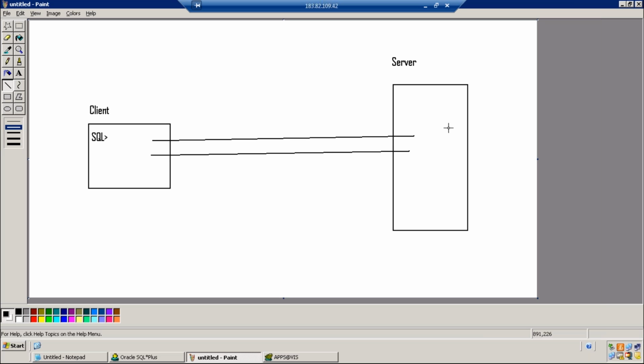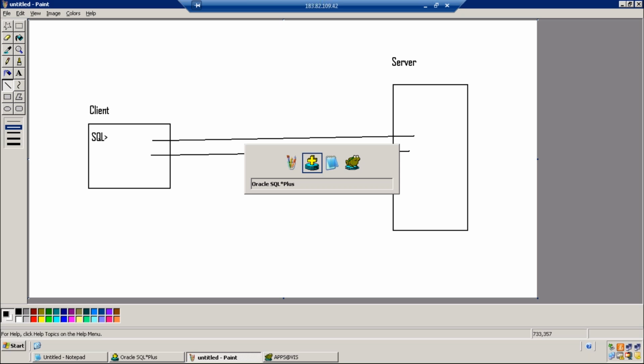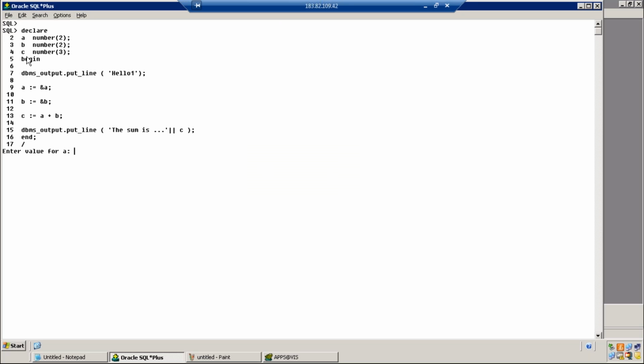Don't think that first the program is submitted, runs some lines of code, then again control comes to the client environment, accepts the value and again it gets executed. No. After accepting all the values from the user, then the program will be submitted for execution. So first the program will be scanned by the client environment. Wherever ampersand operator is there, it will prompt for a value. And then after prompting the value, the program execution will begin, starting from begin. So first hello 1 is printed and then the sum is printed. So ampersand operator is used to accept the values in the client environment. Only after accepting all the values from the client environment, the program will be submitted to the server.